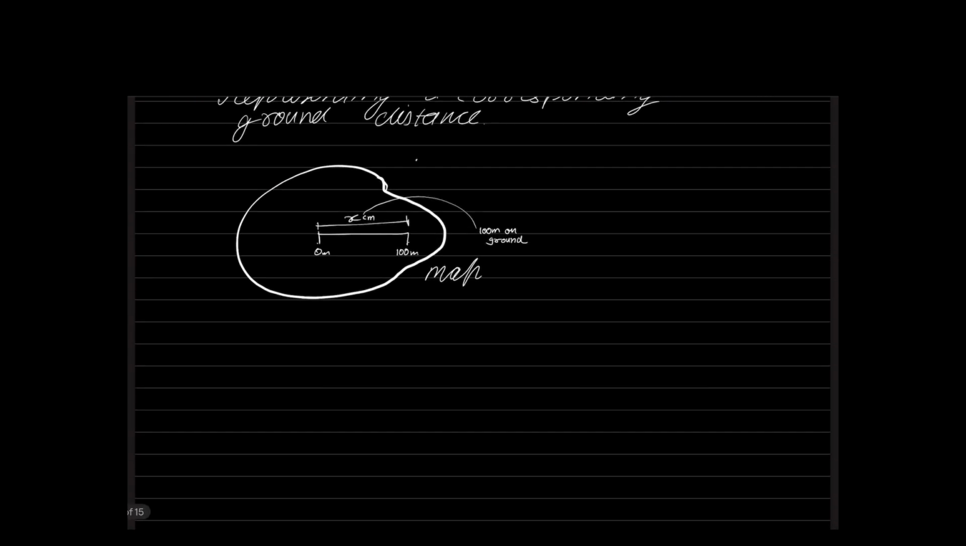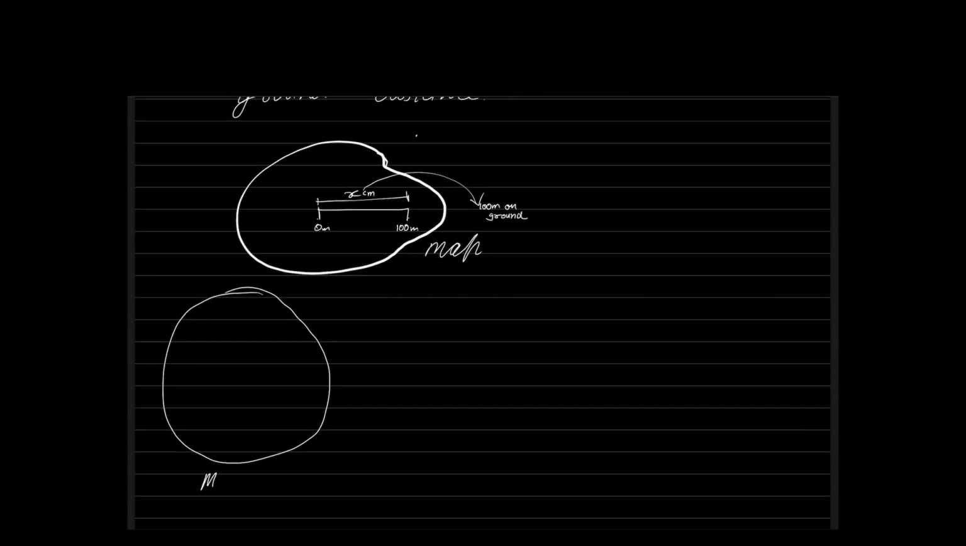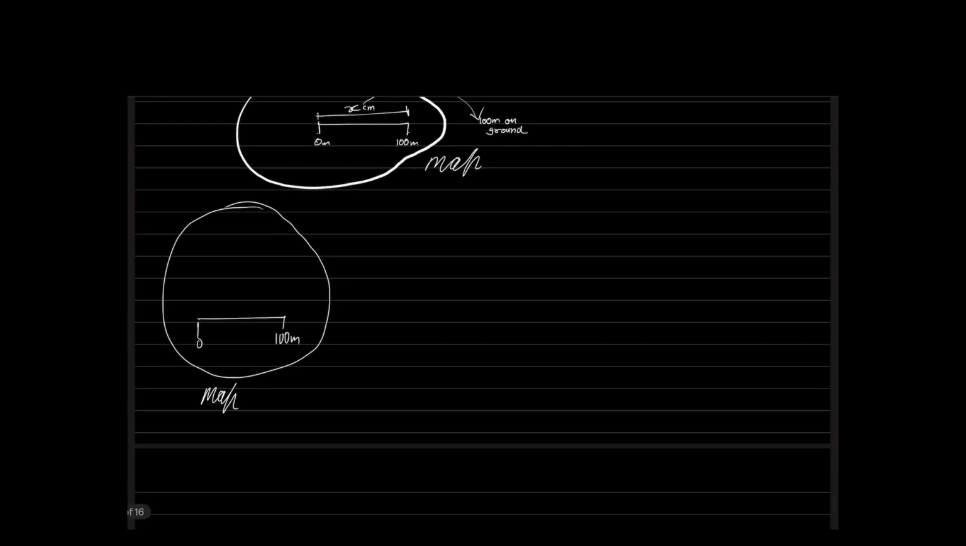Let me explain that point here. Imagine that you have a map like this. In this map, let us assume there is one engineer scale written. This is my engineer scale, and they're saying that this is 0 meters and this is 100 meters. That means this much distance on the paper is going to represent 100 meters on the ground.